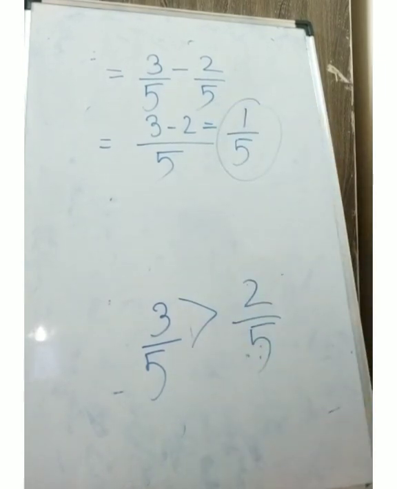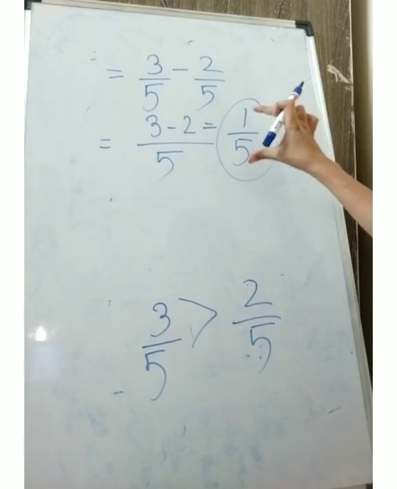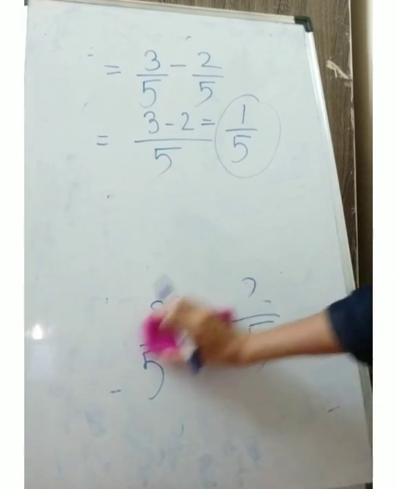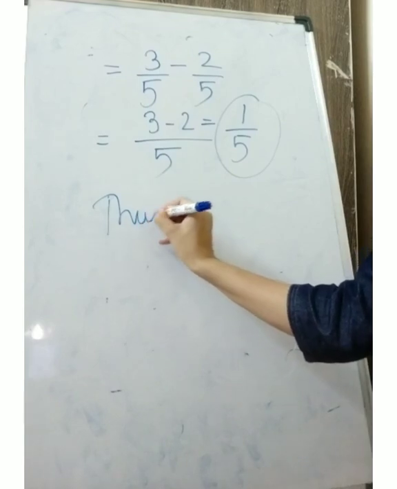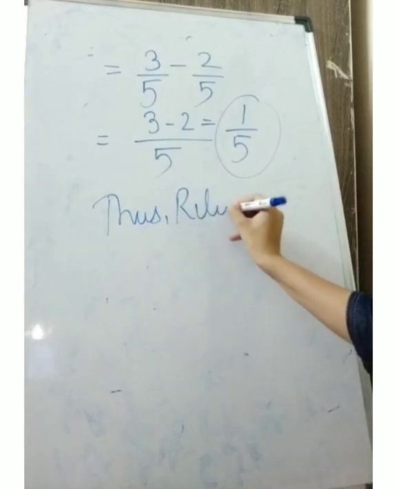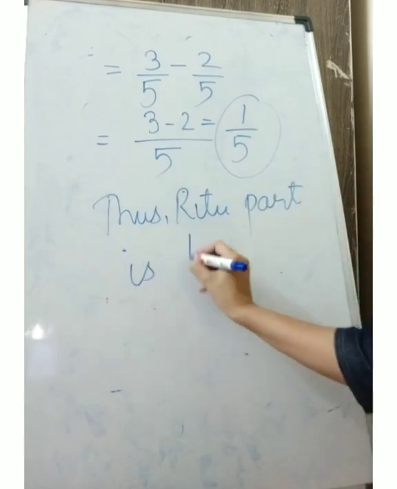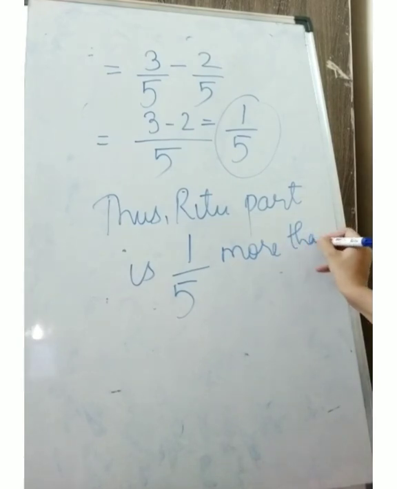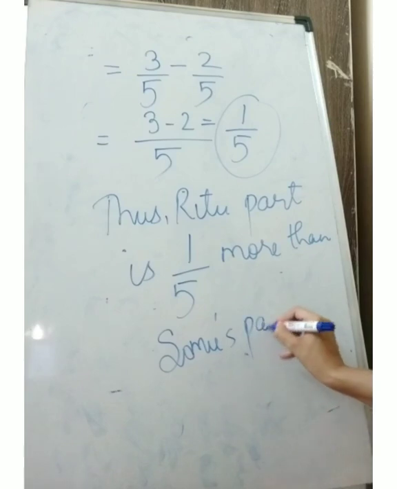So we come to know that Ritu has eaten this much part more than Somu. So the answer I will write like this: Thus, Ritu's part is 1 upon 5 more than Somu's part. I hope the question is clear.